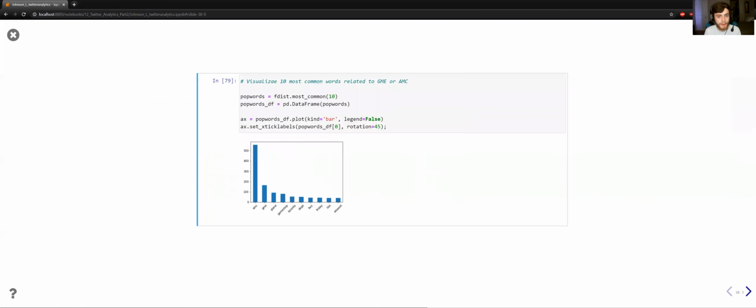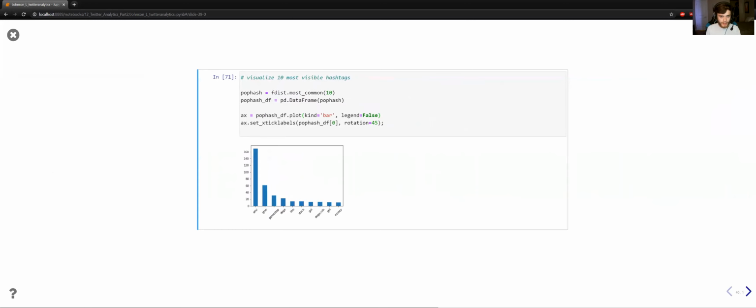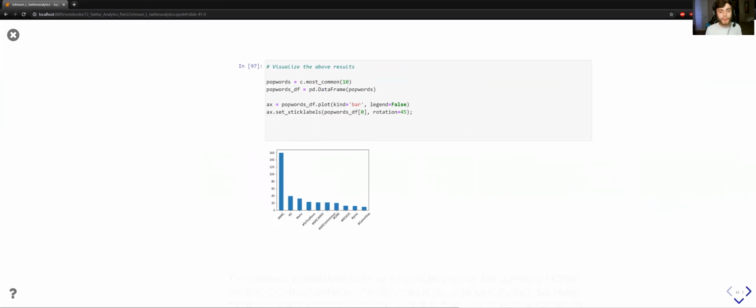And then most common words, again, this is a visualization of that same topic. And then with most visuals, we're seeing a lot of stuff with AMC and GameStop and getting money and Dogecoin. So these are all going through in a similar manner.